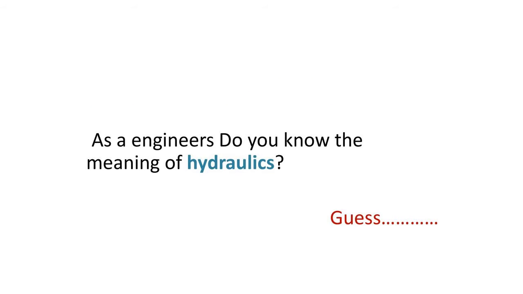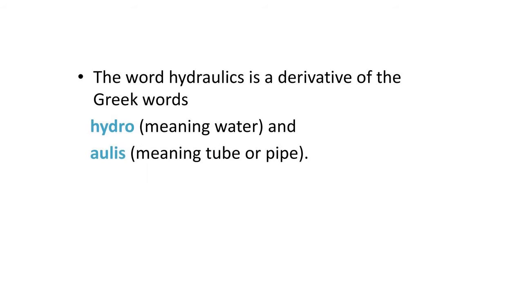As an engineer, do you know the meaning of hydraulic? The word hydraulic is derived from a Greek word. Hydro means water, aulos means tube or pipe.